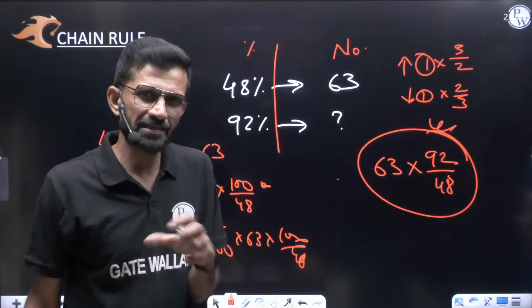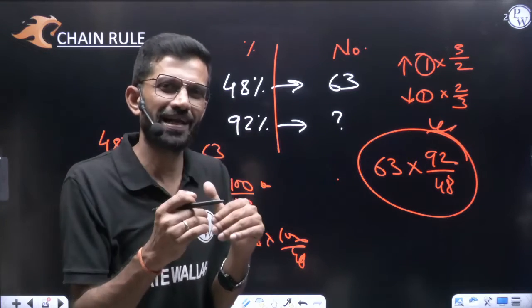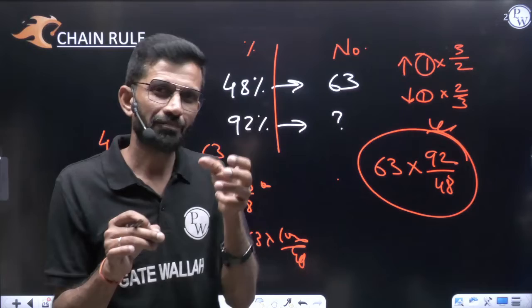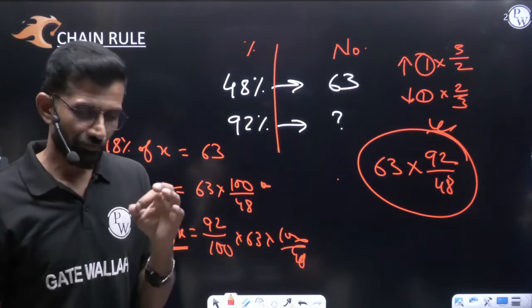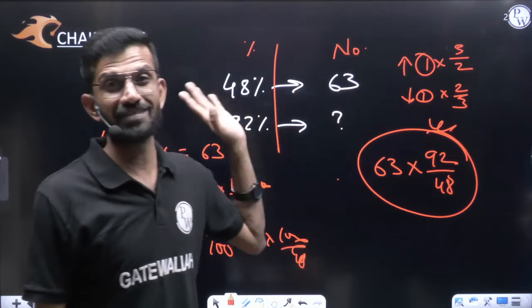So it totally depends on how you want to make your answer. If you want to make your answer more, multiply more by less. If you want to make your answer less, multiply less by more. But before writing more by less or less by more, think twice, because if you think wrong, your answer will be wrong.